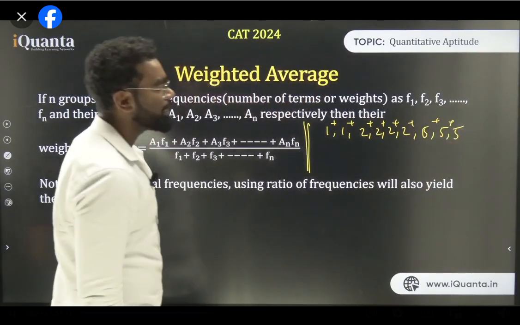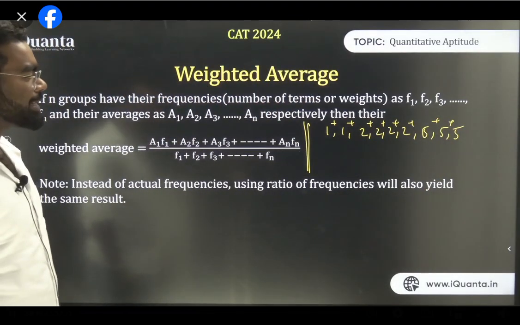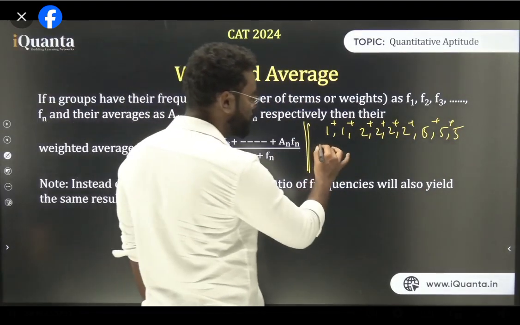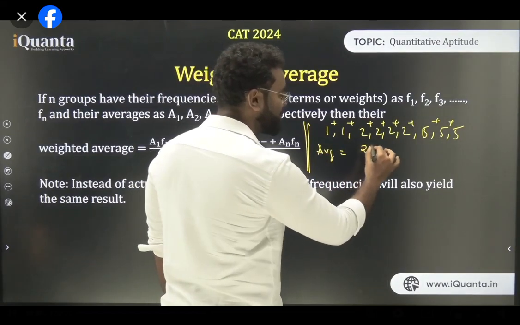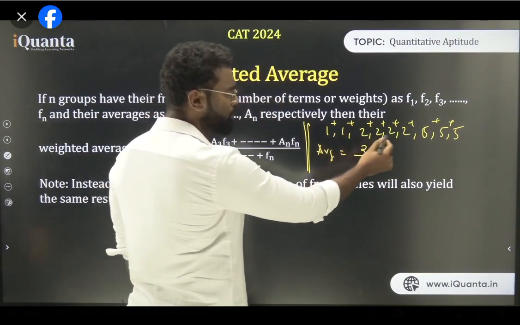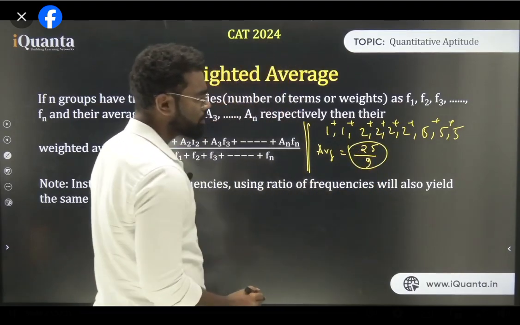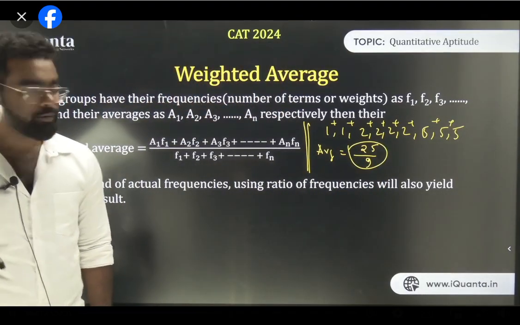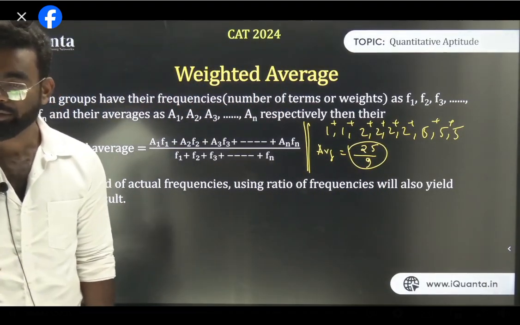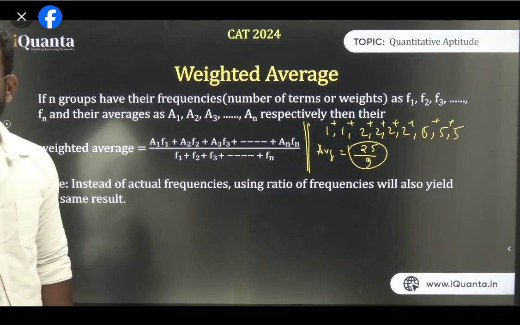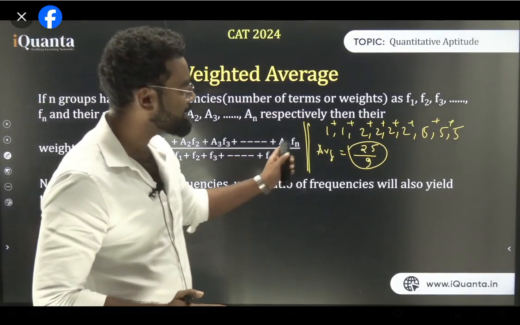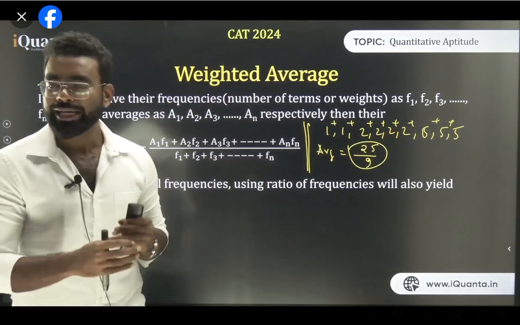So 3 5s are 15, 15 and 8 is 23, and 2 is 25. So the average should be 25, the sum, upon how many terms are there? 1, 2, 4, 2, 6, 6, 3, 9. So this is the average. Am I clear? So the average has to be 25 upon 9. Clear? All of you? Fair enough? 25 upon 9. Why is it 25 upon 9? Because I'm just adding all the things, right? Now how do I introduce weighted average?